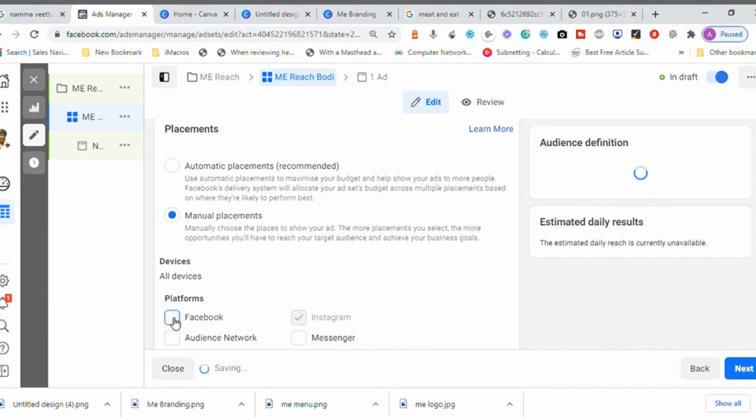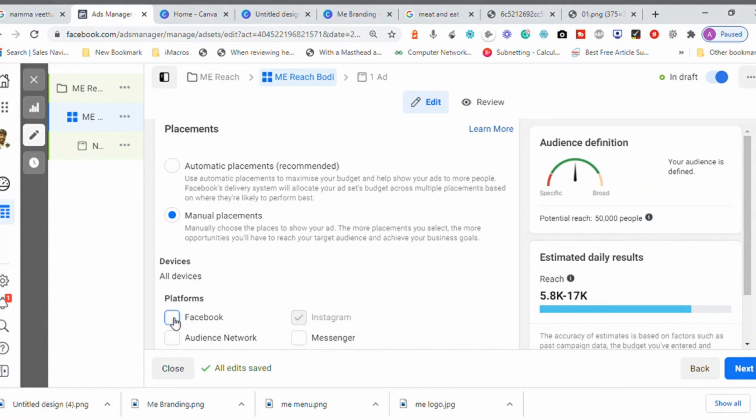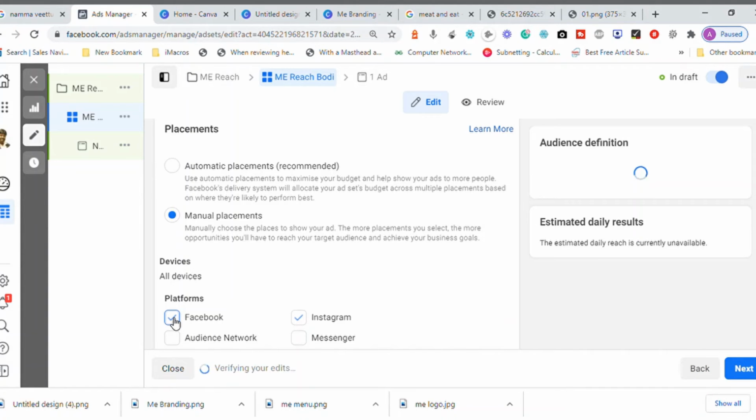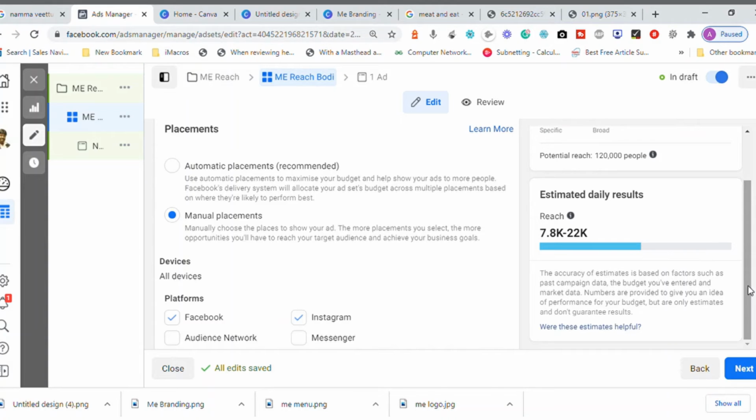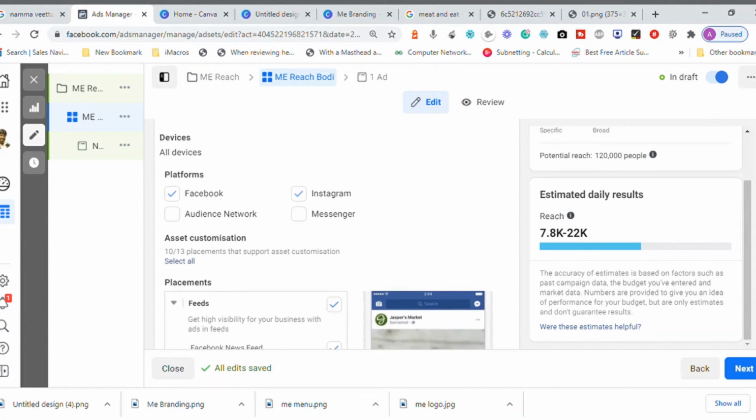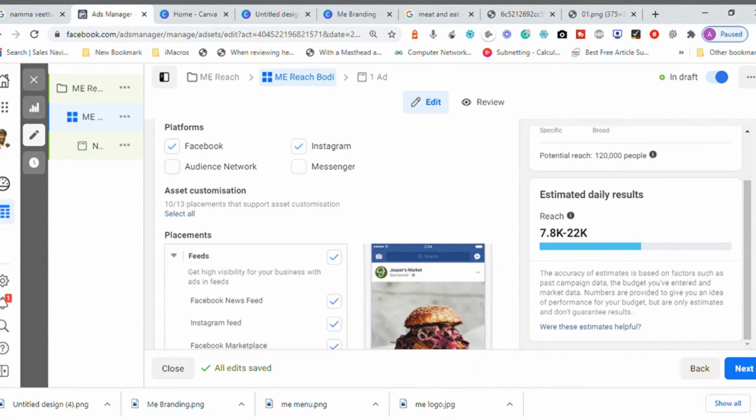Instagram alone gives a reach of only 5,000 people. When I want to reach more people, a combination of Facebook and Instagram will give you 7,800 views. Facebook alone will give only 5,000, and Instagram will give visibility of only 5,800. Facebook and Instagram together give you 7,000 to 22,000. So it is a great idea to combine both Facebook and Instagram to run this reach campaign.